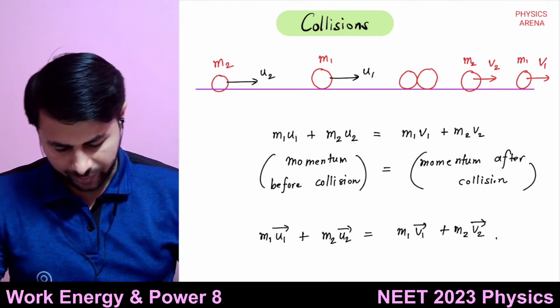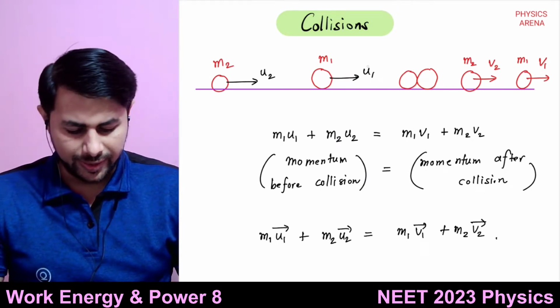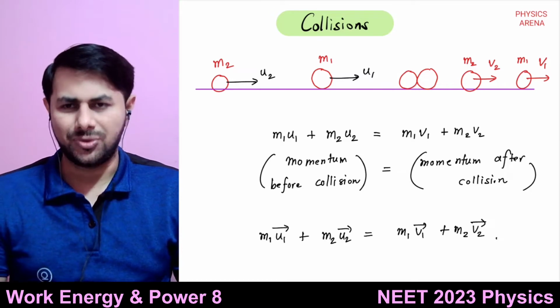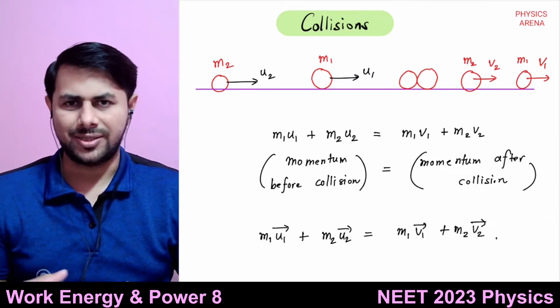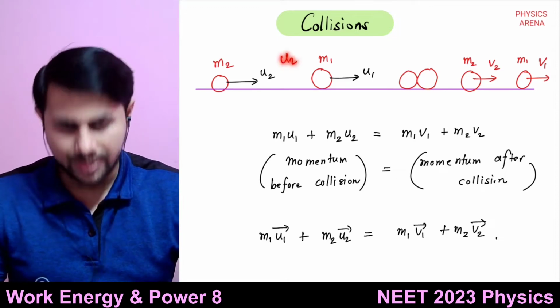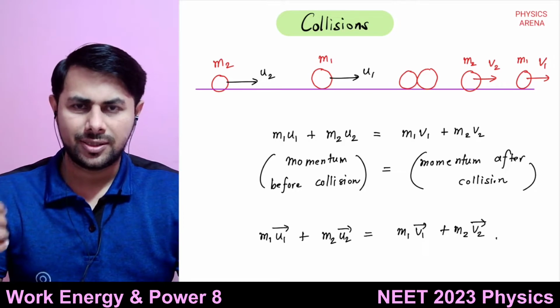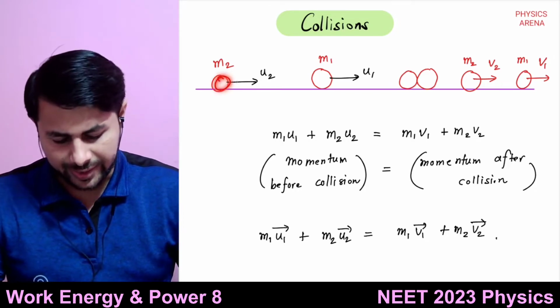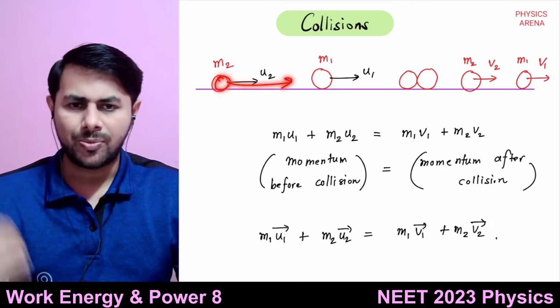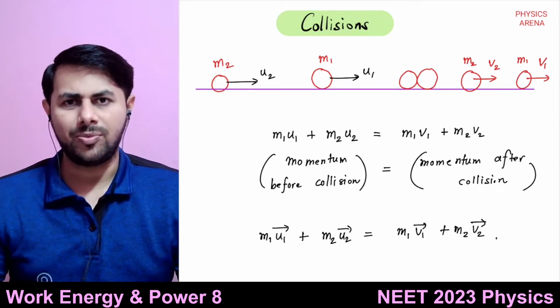See, what is the velocity of approach? u2 is more than u1, then only they will collide, right? These two bodies will collide if and only if u2 is greater than u1. What is the velocity with which the second body is approaching closer to the first body? That is known as velocity of approach.